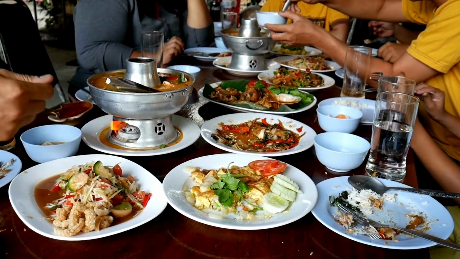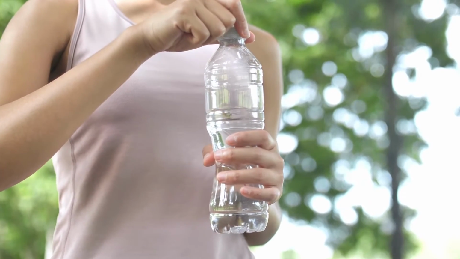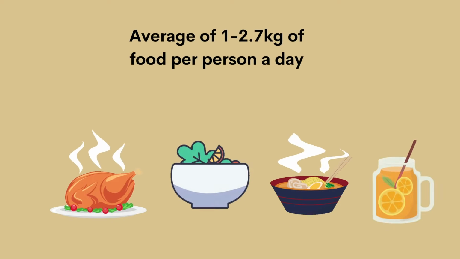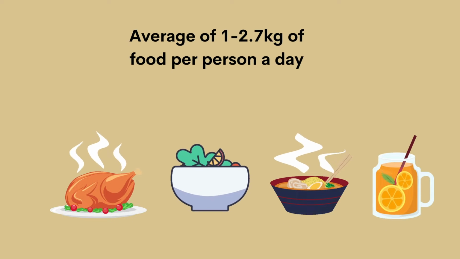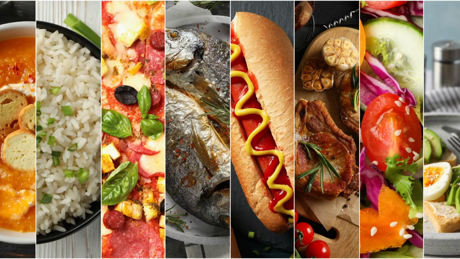What happens to all of the food after we eat them, or the liquids that we drink? And how does our body process them? On average, we consume between 1 to 2.7 kilograms of food a day. That's over 365 kilograms a year per person.